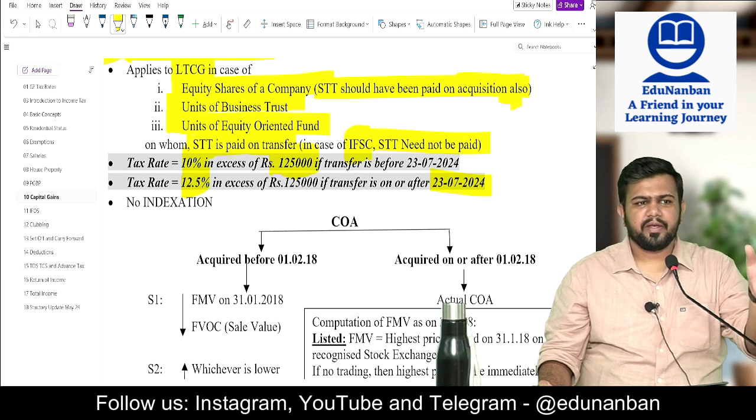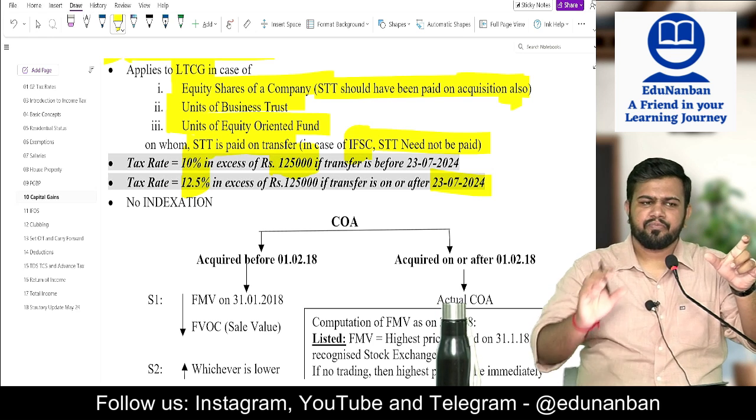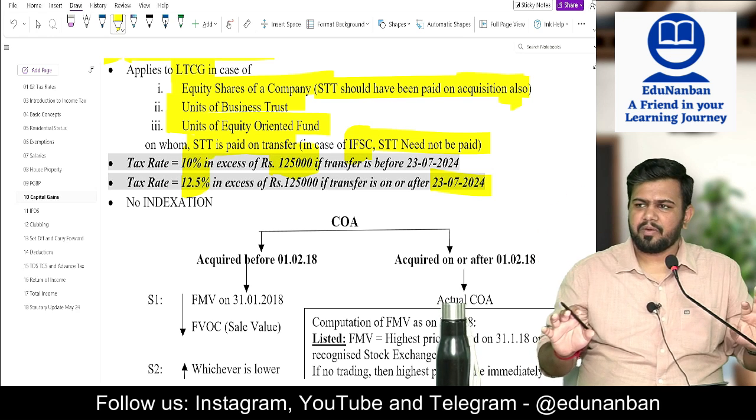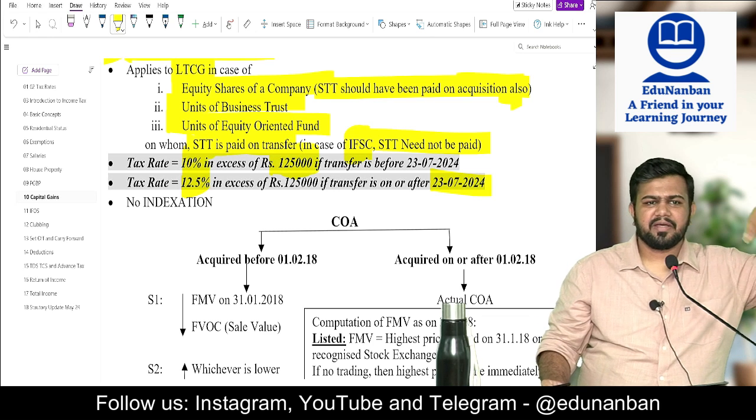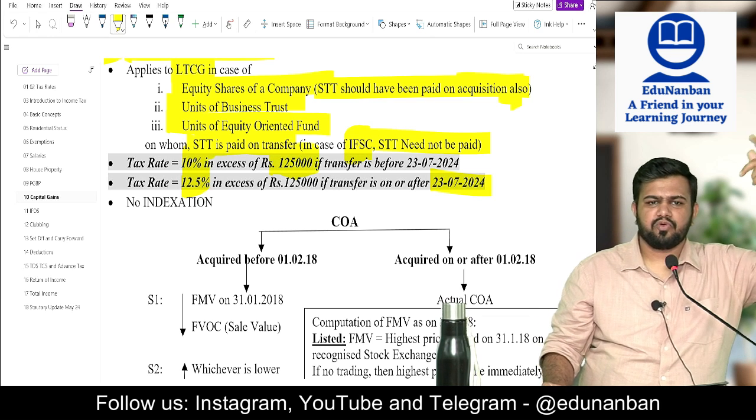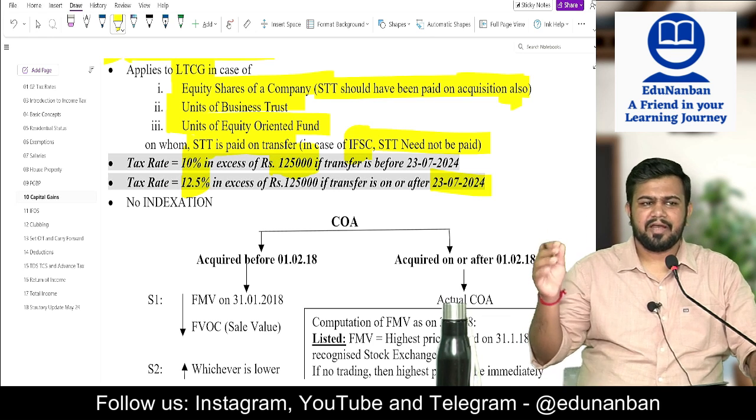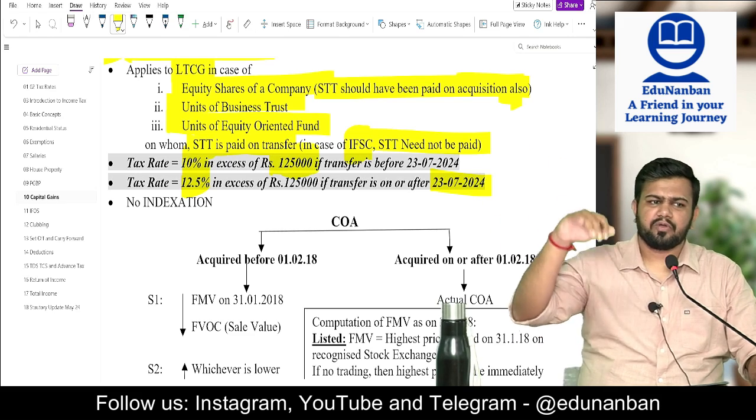So 112A also the new tax rate is 12.5. 112 also the new tax rate is 12.5. But in 112A they have increased the tax from 10 to 12.5. But in 112 they have decreased the tax from 20 to 12.5.